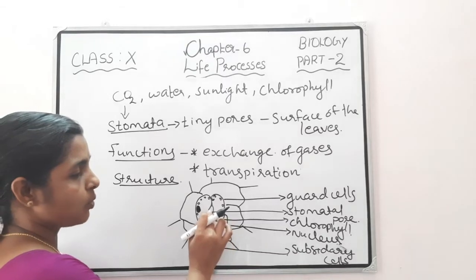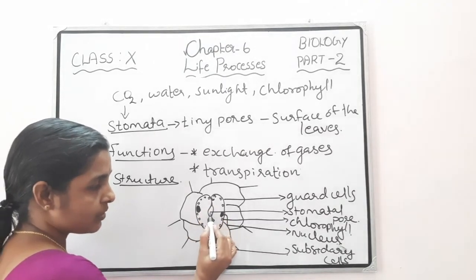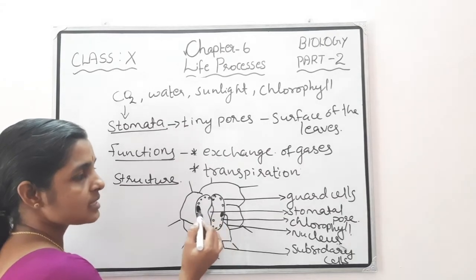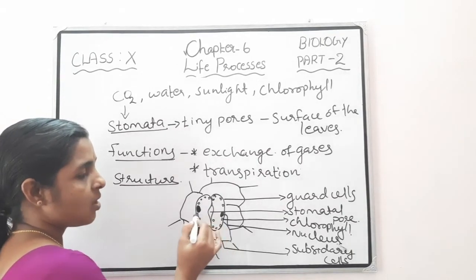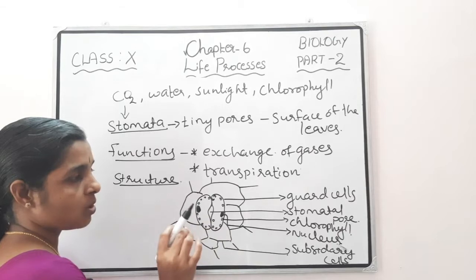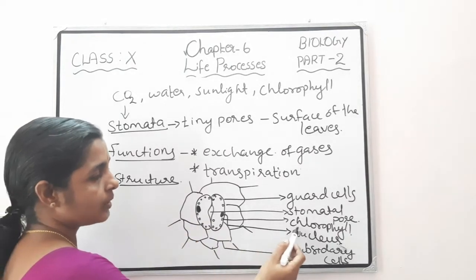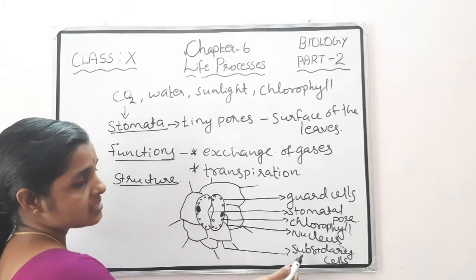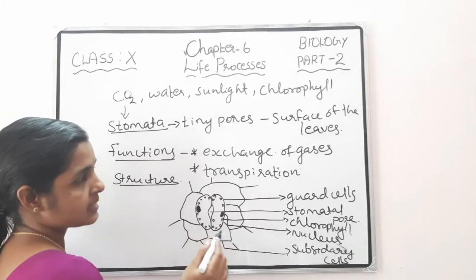So a stomatal pore is there. That is the opening of the stomata. Surrounding this opening, two guard cells are present. In the guard cells you can see numerous small dotted structures, they are the chlorophyll. Surrounding these guard cells, numerous subsidiary cells are also present.